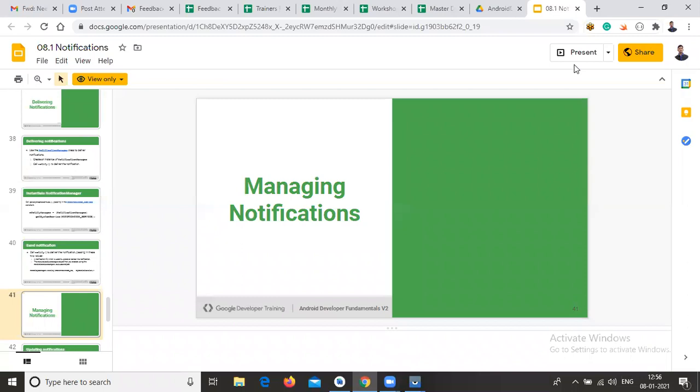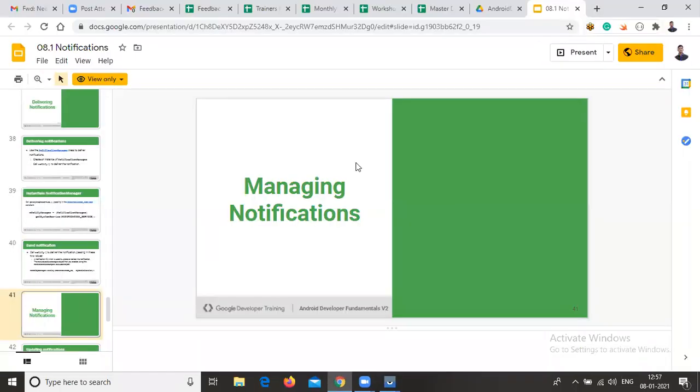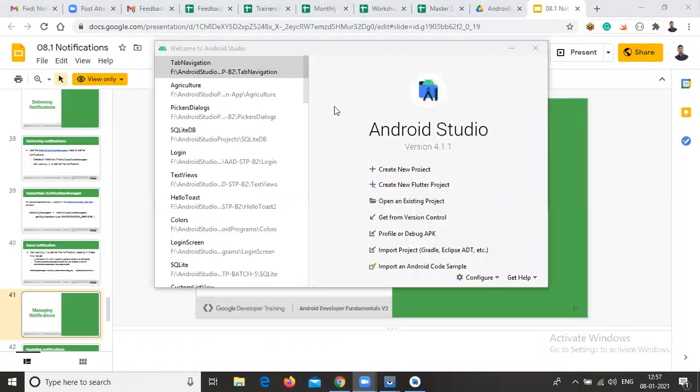First of all, we need to create the notification service, and only then can you create your notification. Now all of you create a new Android Studio project. In case any project is open from your end, go to File, then click on Close Project.